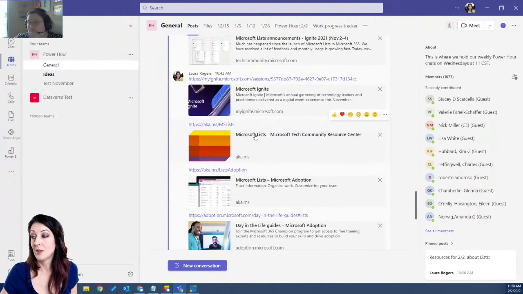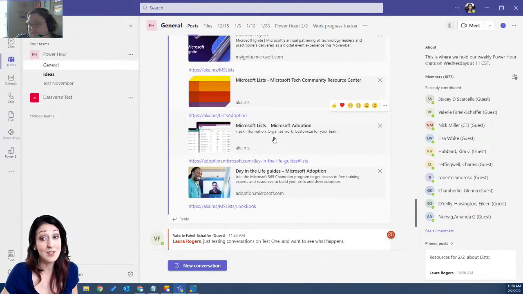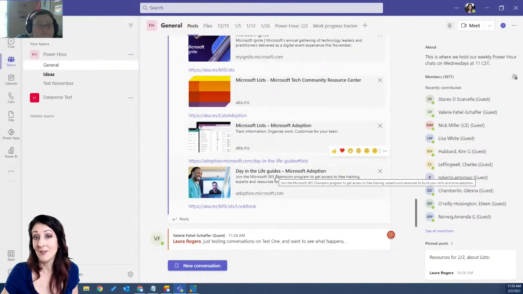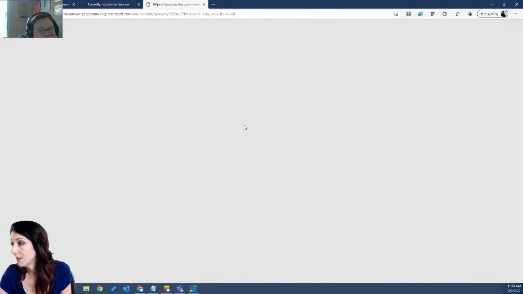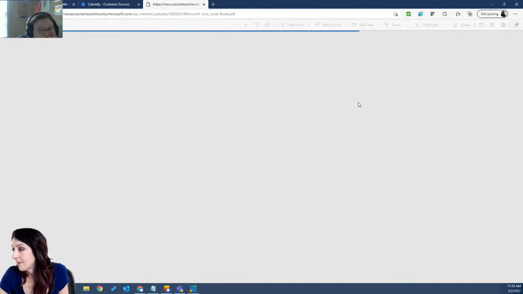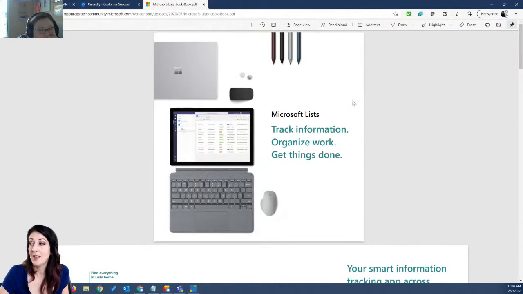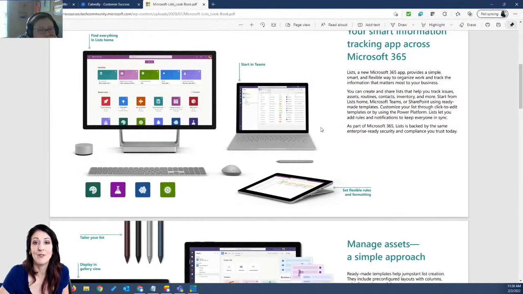We have a list resource center, a list adoption center, a day in the life guide. So this explains if you're teaching end users at your company about lists and what you can do with them and how powerful they are. It gives you very specific examples to get people started with ideas on how to use lists. And then there was another one, oh, the list lookbook. So that's pretty cool. This is going to be a PDF that's just got a bunch of lovely lists.